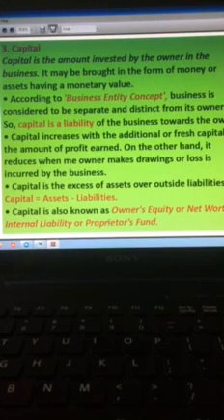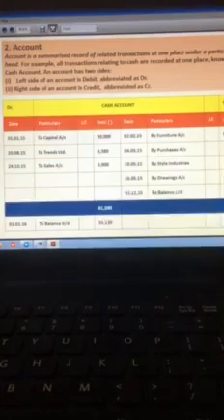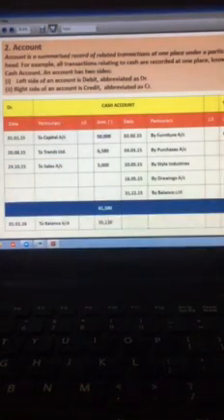Capital is also known as owner's equity or net worth or internal liability or proprietor's fund. So many names for capital. Again I say owner's equity or net worth or internal liability or proprietor's fund. Correct? So this is regarding capital. Okay, so today we did three topics.